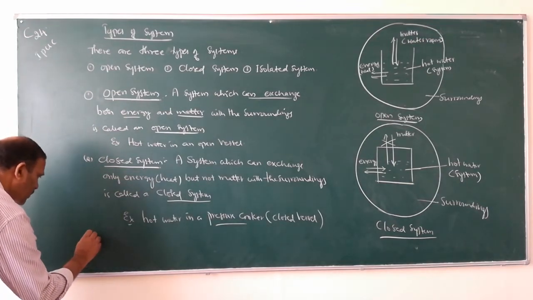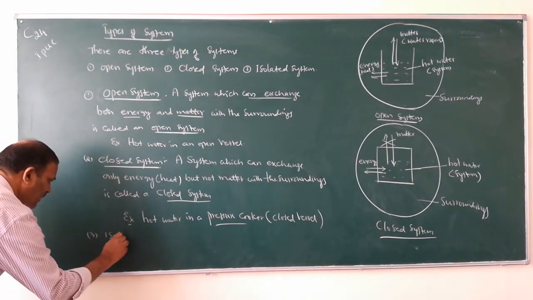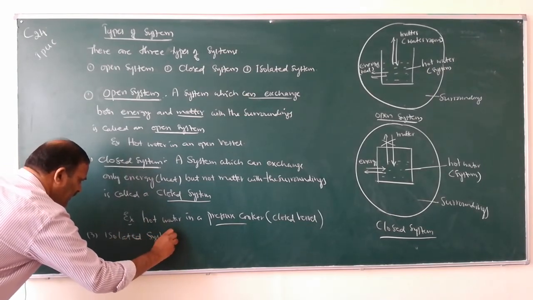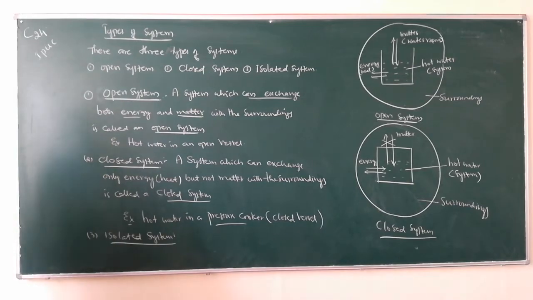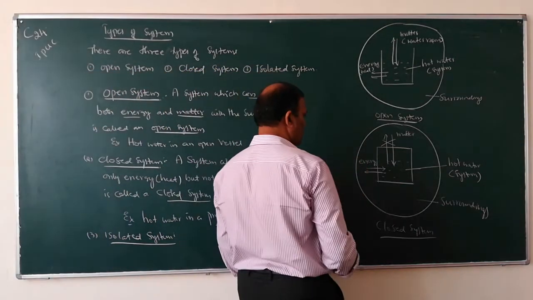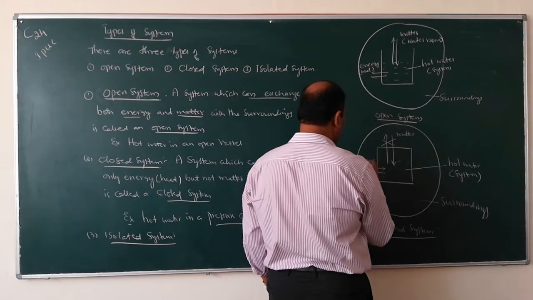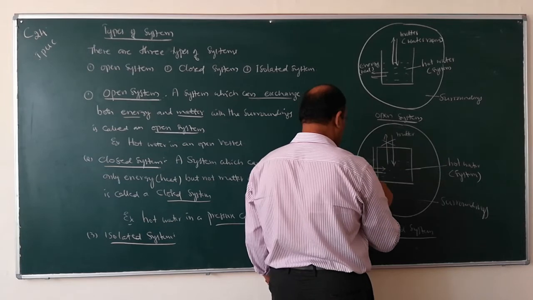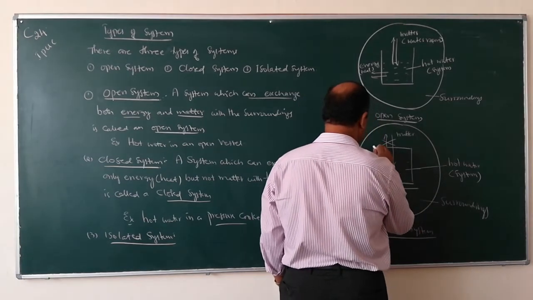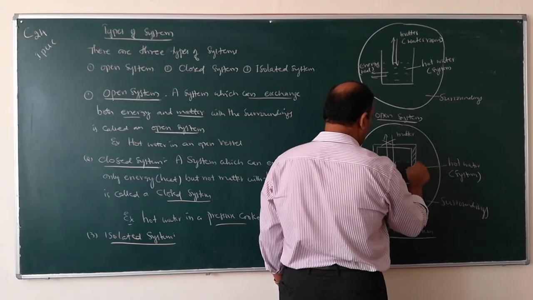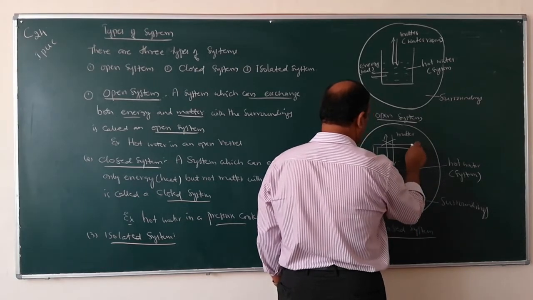So then coming to the third one, isolated system. So this is a closed system. If you insulate this one, this is insulation. What is insulation? It will not allow even heat to go out.